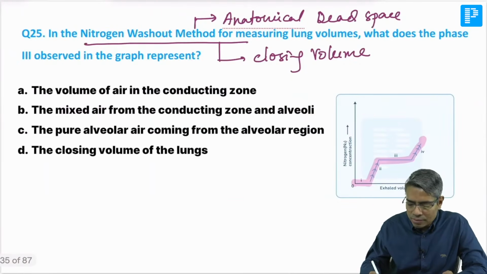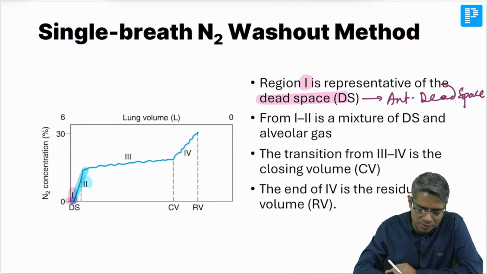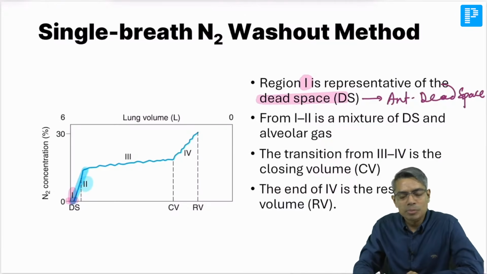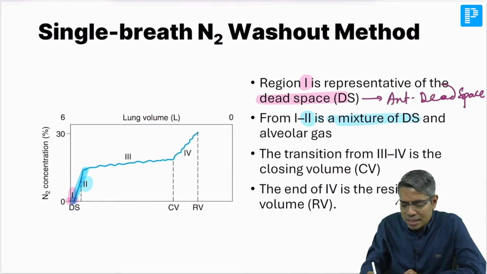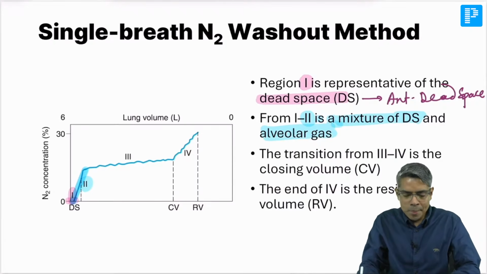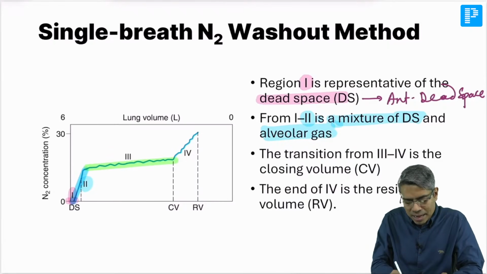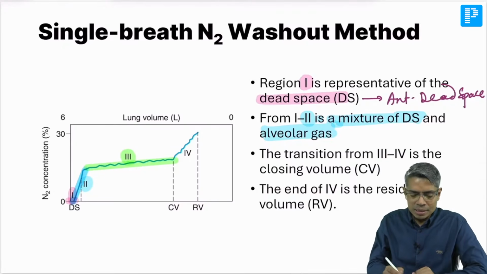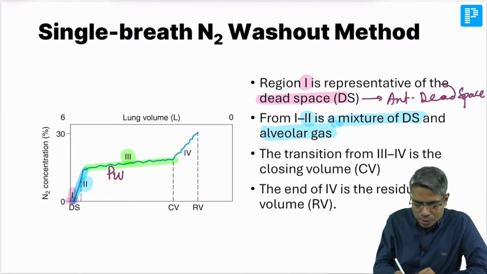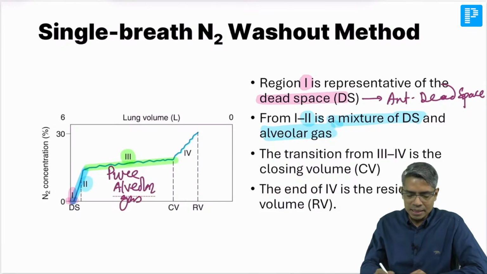So phase 1 means the first flat portion, this flat portion is phase 1, this is the anatomical dead space. Then we find that there is phase number 2, where the graph is moving in the upward direction, meaning nitrogen is more. So this phase 2 is basically a mixture of dead space, DS, and alveolar gas. Okay, you have to remember this. Then you get phase number 3, this flat portion. Phase number 3 is basically pure alveolar gas, okay, pure alveolar gas.